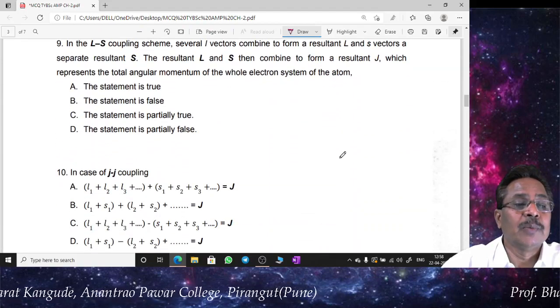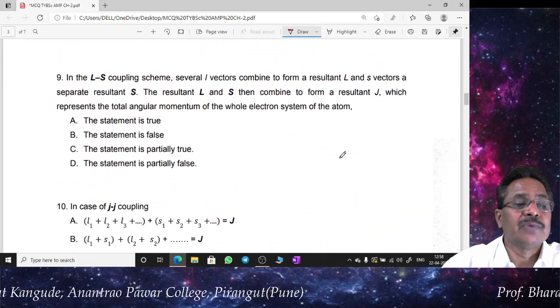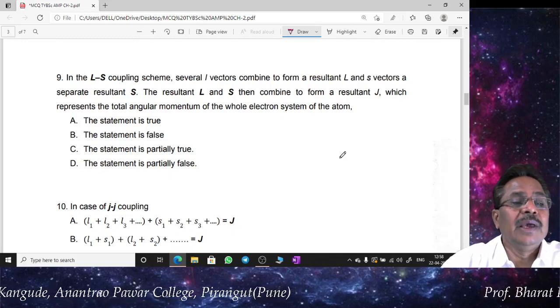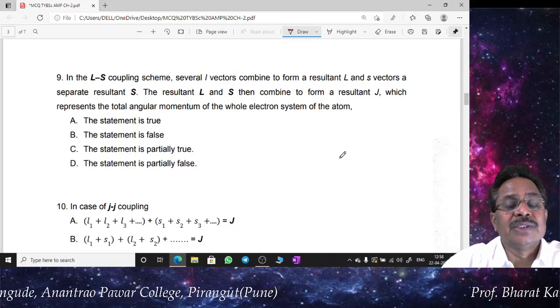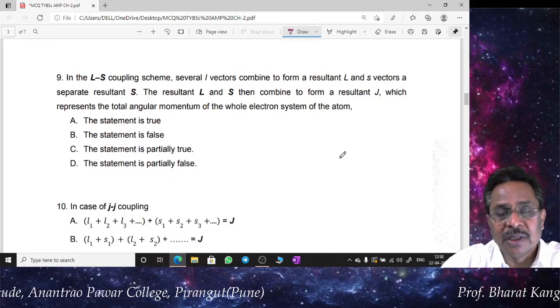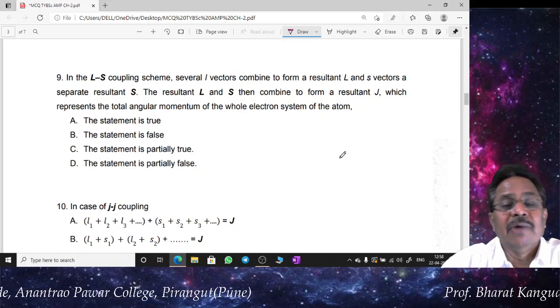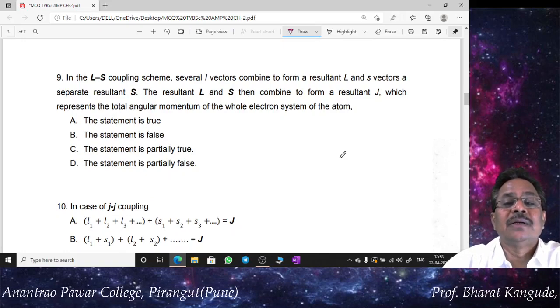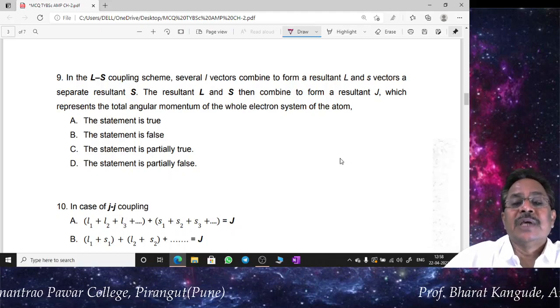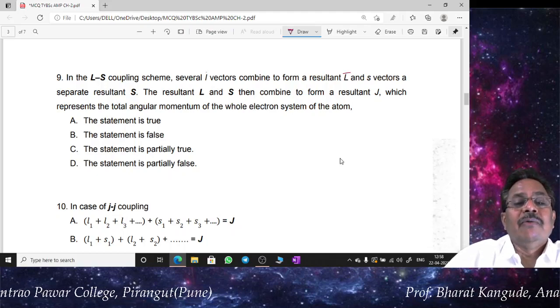Then these are 2 coupling schemes, as we know. First one is question number 9. In the LS coupling scheme, several L vectors, this is a theoretical question again, several L vectors combine to form a resultant capital L bar. Okay, this is L bar. Actually these are all vectors.